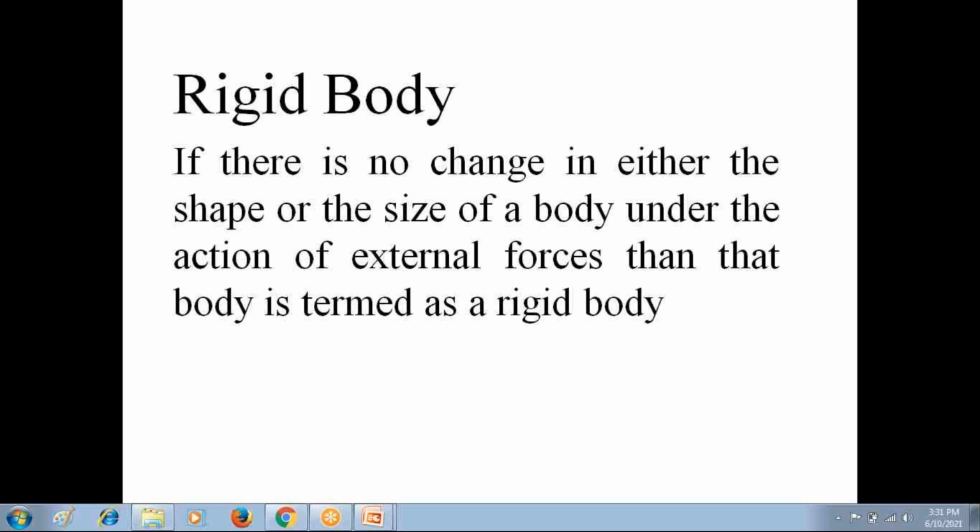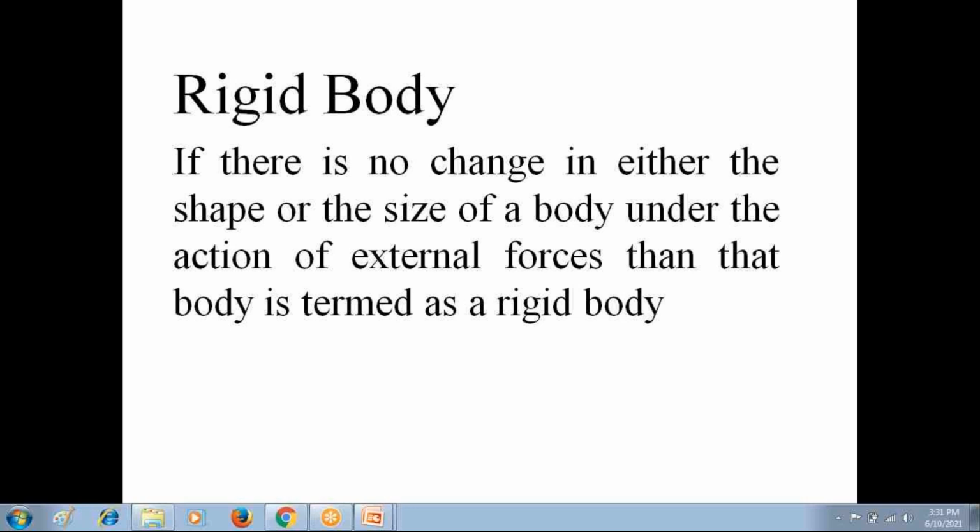But if I apply forces on that body, and even though the forces are acting on the body, the body has the same shape and size, then we call the body a rigid body.